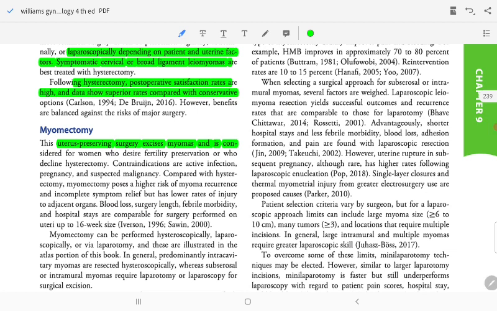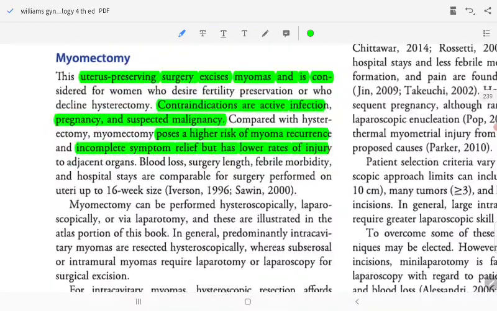Myomectomy is considered for women who desire fertility or who decline hysterectomy. Contraindications are active infection, pregnancy, and suspected malignancy. Compared with hysterectomy, myomectomy possesses a higher risk of myoma recurrence and symptoms, but has a lower rate of injury to adjacent organs, blood loss, surgery length, and febrile morbidity.